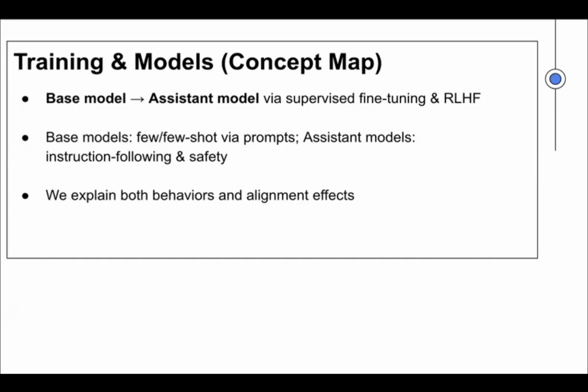A base model learns from huge text data, and then we get an assistant model by instruction training or reinforcement learning. That means aligning the model with human feedback. Why does this matter? Because explanations can change from base to assistant. We want to know what changed and why.